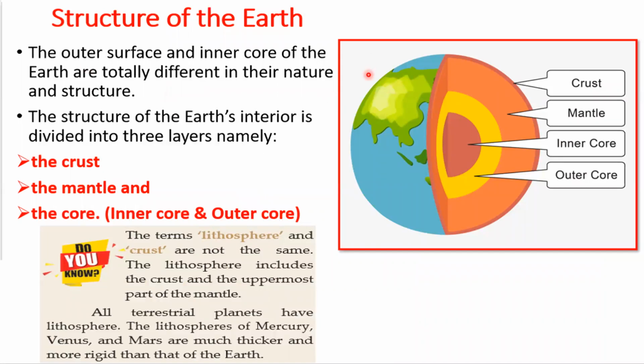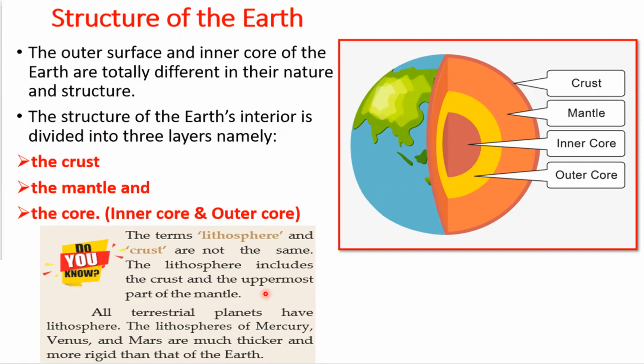The outer surface and the inner core of the Earth are totally different in their nature and structure. The structure of the Earth's interior is divided into three layers, namely crust, mantle, and core. The terms lithosphere and crust are not the same. The lithosphere includes the crust and the uppermost part of the mantle.